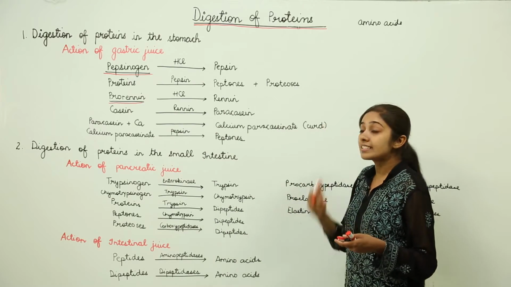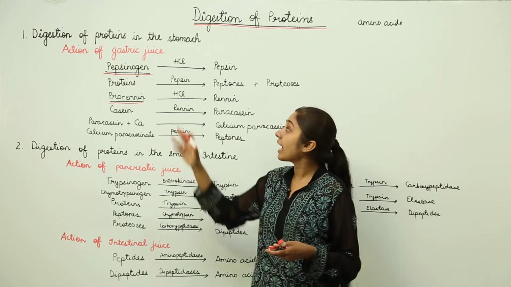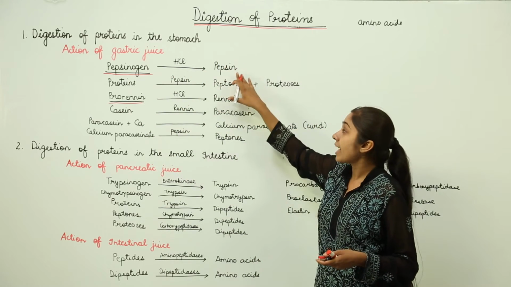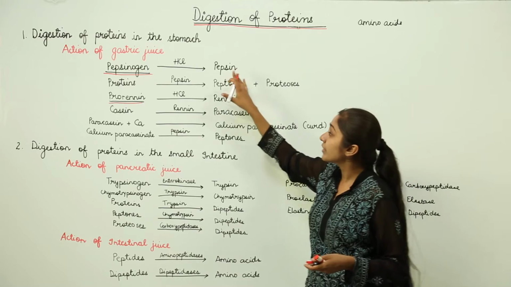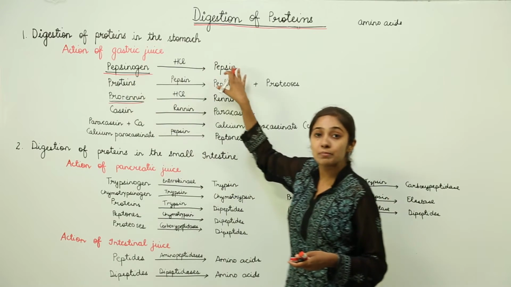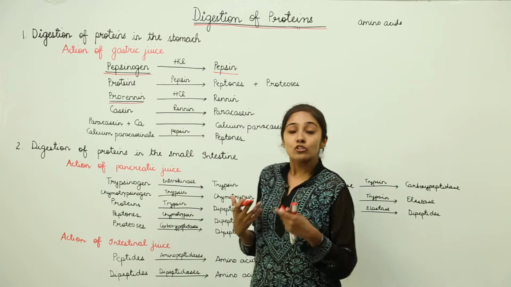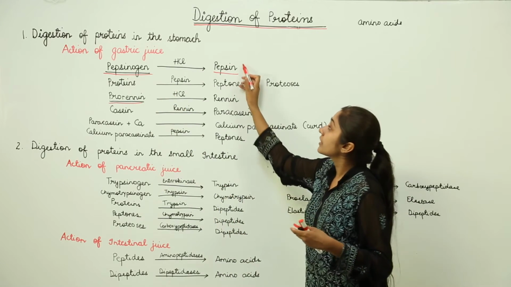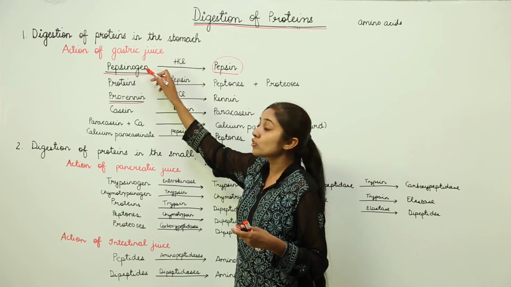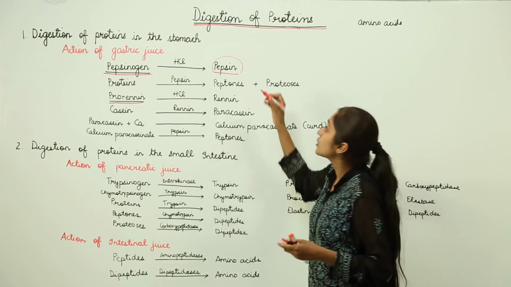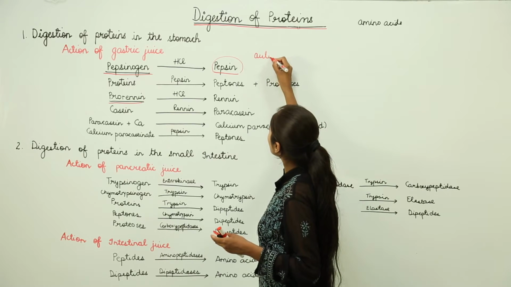Remember that the acidic pH is necessary for the activation of these enzymes. When pepsinogen is converted into pepsin, this pepsin can convert the remaining pepsinogen into pepsin. This type of conversion is known as an autocatalytic reaction.